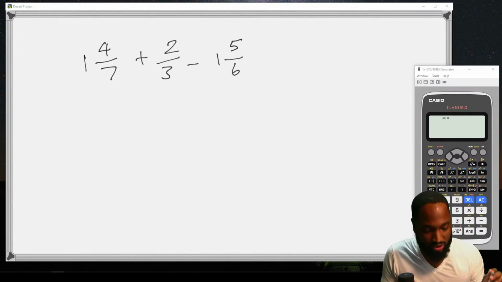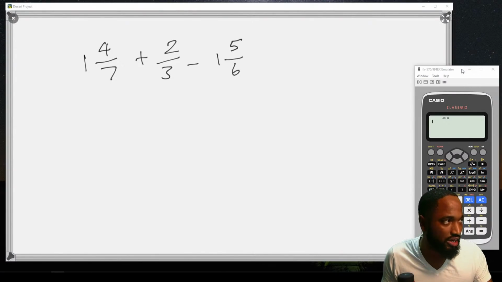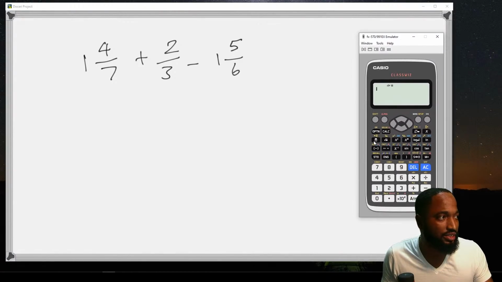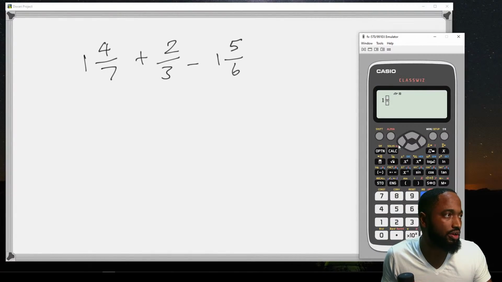The first thing to do is use your calculator. Hopefully you have a nice scientific calculator that you can type this in exactly. So no one should be getting this wrong, right?